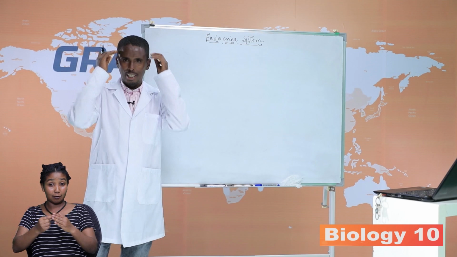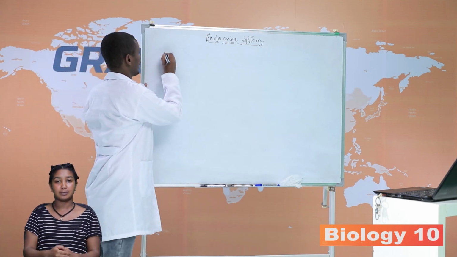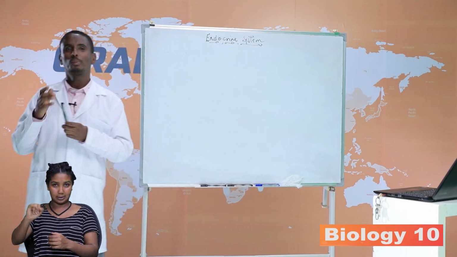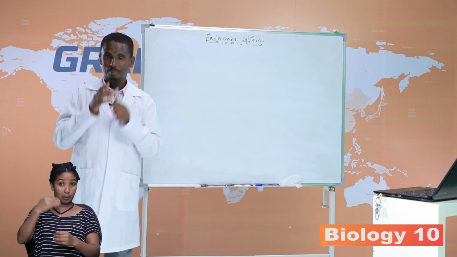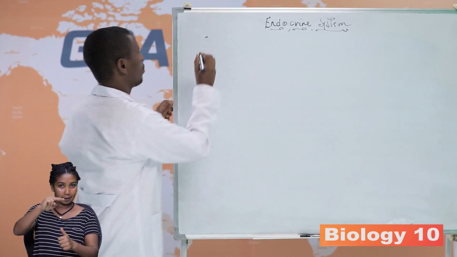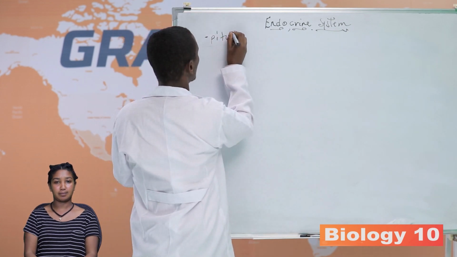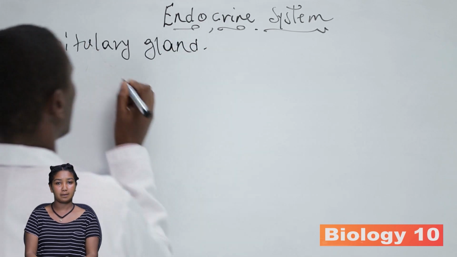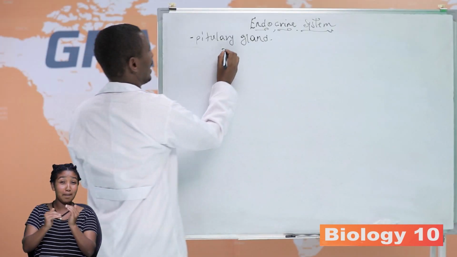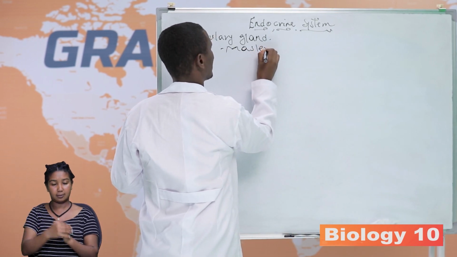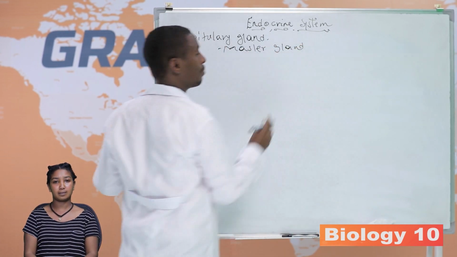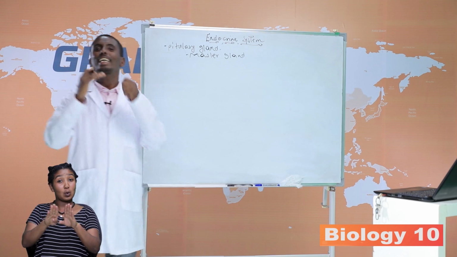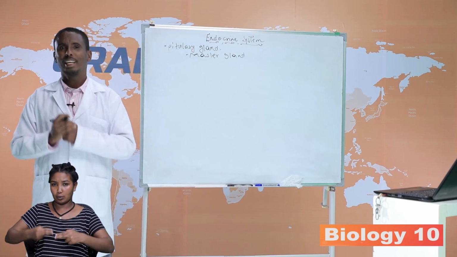Start from our brain. In our brain, there is a pituitary gland. The pituitary gland is called the master gland because it controls the activity of other endocrine glands. It secretes different hormones. Let us see.